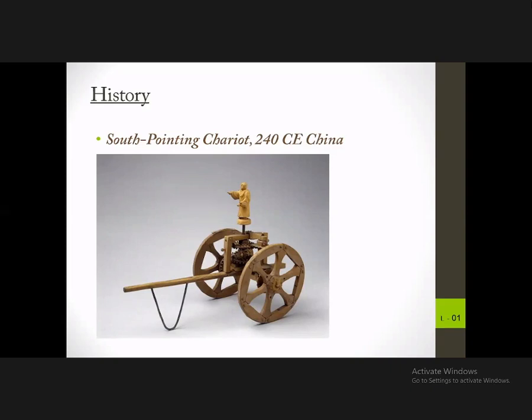Once it is pointed towards a particular direction, whichever direction the cart moves, the finger stays directed to the direction it was set at the beginning.